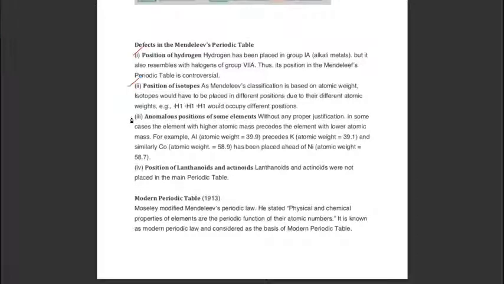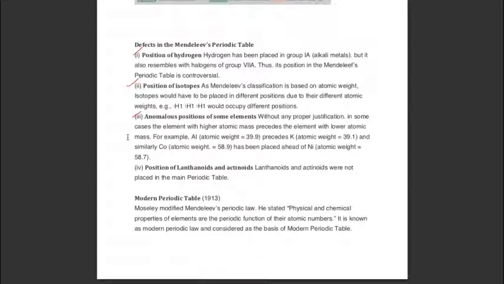Third, anomalous positions of some elements. Without any proper justification, in some cases the elements with higher atomic mass precede the elements with lower atomic mass. Mendeleev arranged elements in the increasing order of their atomic masses.